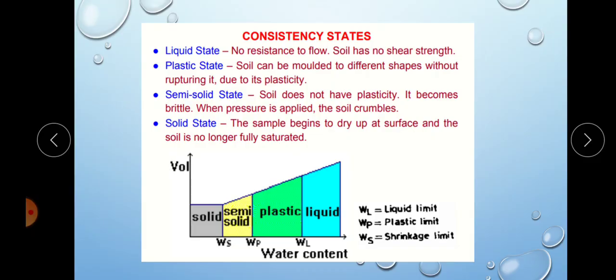We can relate these different states to some everyday things. In liquid state, the soil is like soup. In plastic state, the soil is like soft butter. In semi-solid state, the soil is like cheese, and in solid state, the soil is like hard candy. Like this we can relate the different consistency states, so that we can remember the consistency of the soil in these different states.